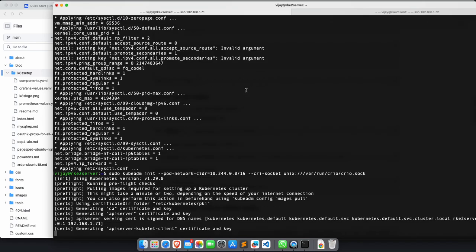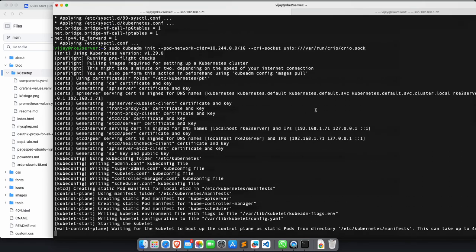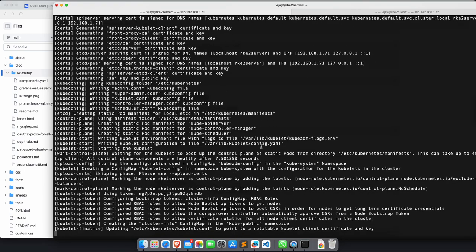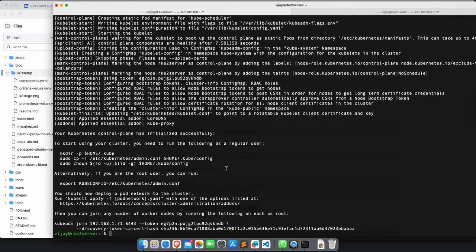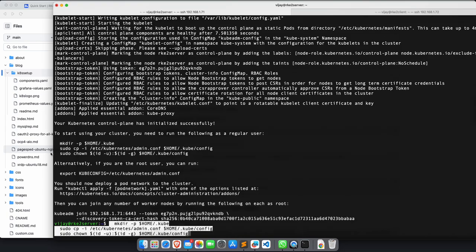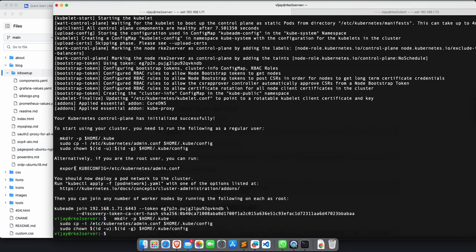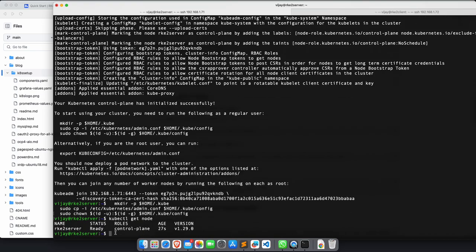The worker node, so far everything is okay. The binaries and commands we have already installed. So if you see, this is coming up, it's waiting for kubelet, and yeah, we're good. Our master node is good, it's done. And to start the cluster, I just need to execute this command. So here we go. This command is not required, right? And you see here that the token and the discovery token both are printed here. I can simply follow this one. So if I run kubectl, let's say get node, just to make sure that the cluster is fine. Yeah, the cluster is fine. Master node, 27 seconds back it says it came up, right?